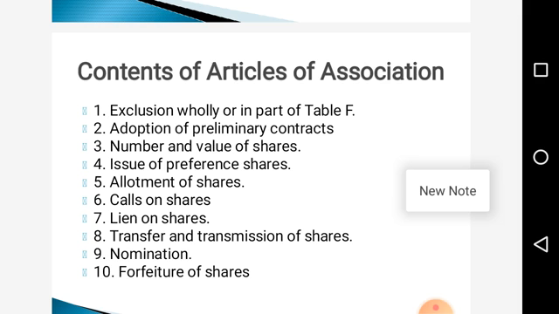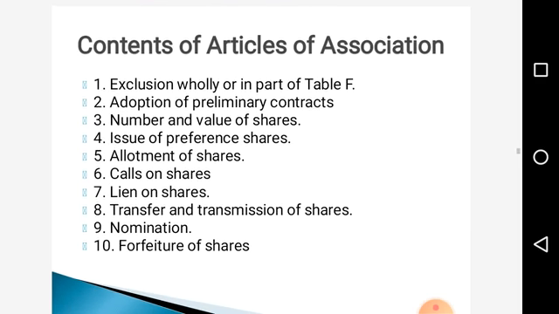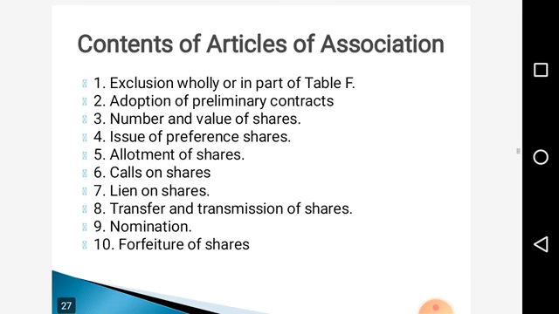It depends upon the company. Then issue of preference shares. The company will decide whether to issue preference shares or not. Then allotment of shares. The company will decide how to allot the shares.